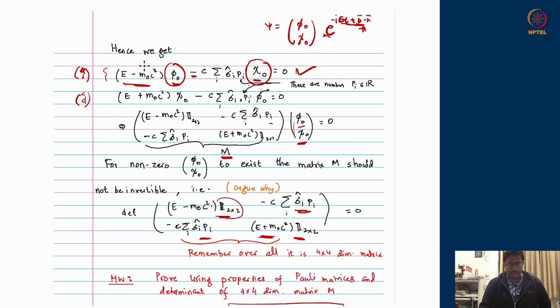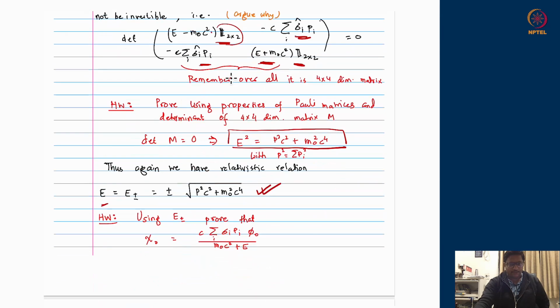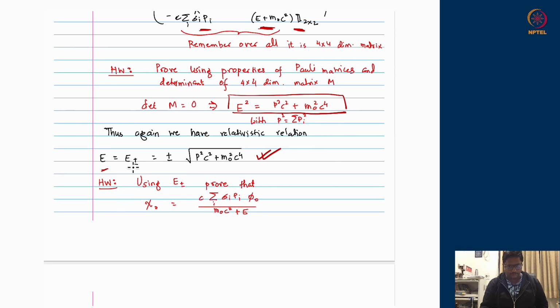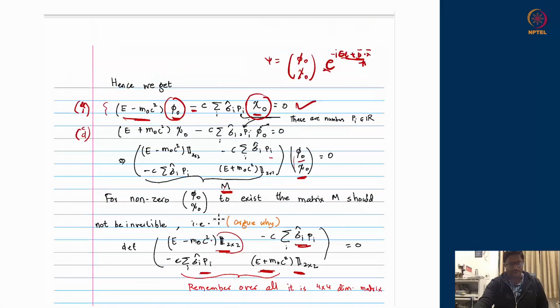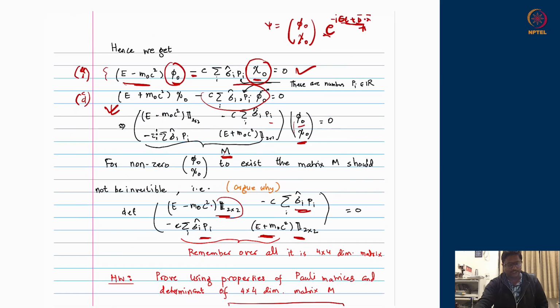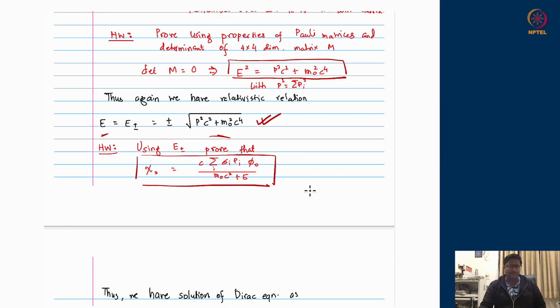This quantity on the left should be equal to this quantity on the right, which you can use the identity which we have just derived over here and write it like this, that chi naught and phi naught are related like this. This is actually coming from the second equation, that you can divide the whole thing by E plus m naught c square, such that chi naught will become this quantity divided by E plus m naught c square. So this was the exercise I was trying to propose, but now you see what it is.